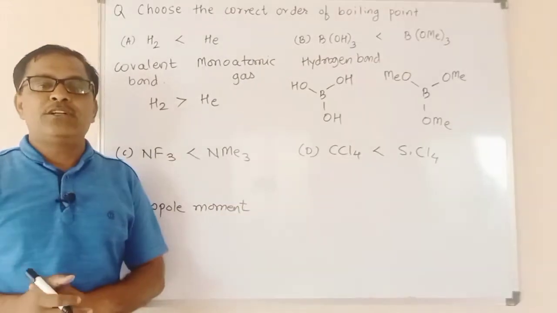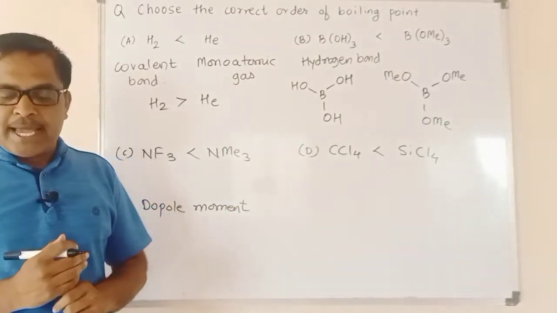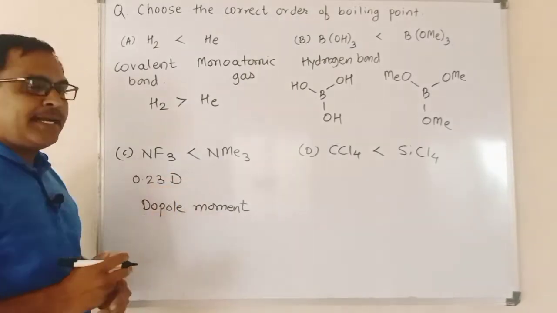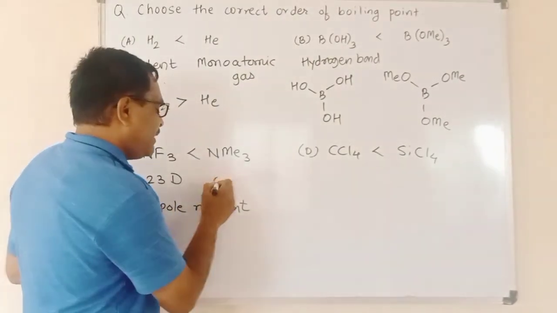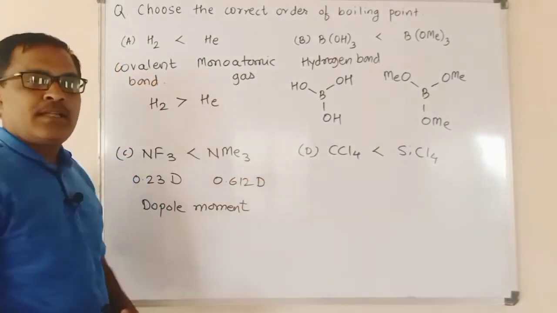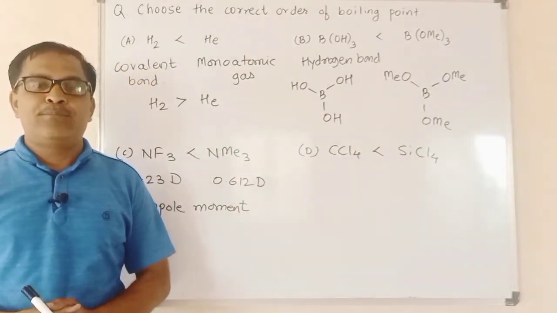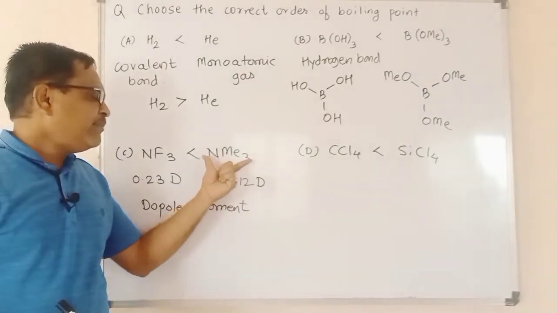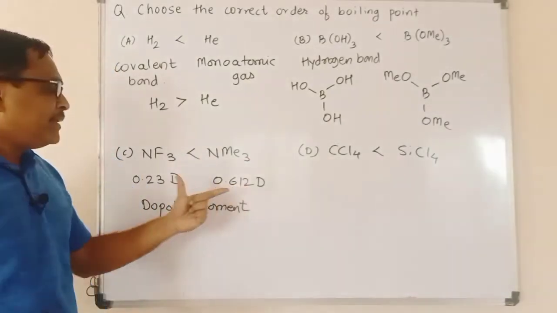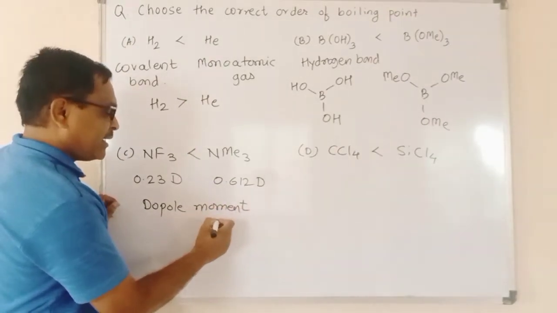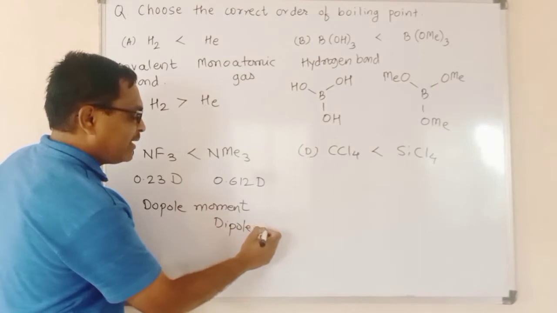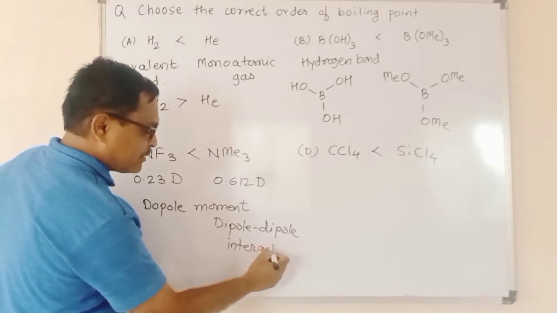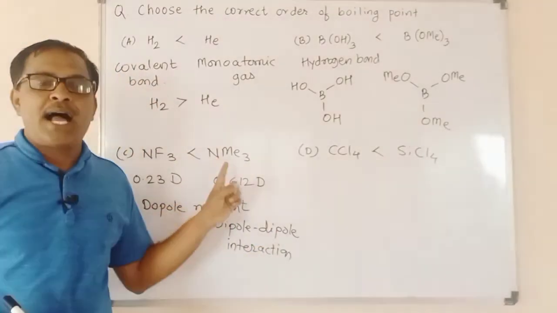If we compare the dipole moments in debye, the dipole moment of NF3 is 0.23 D and that of NMe3 is 0.612 D. Those molecules which possess higher dipole moment have stronger dipole-dipole interaction, and therefore NMe3 exhibits dipole-dipole interaction to a greater extent, and due to this it possesses a higher boiling point.